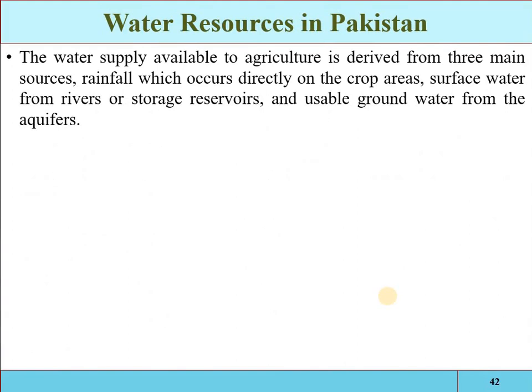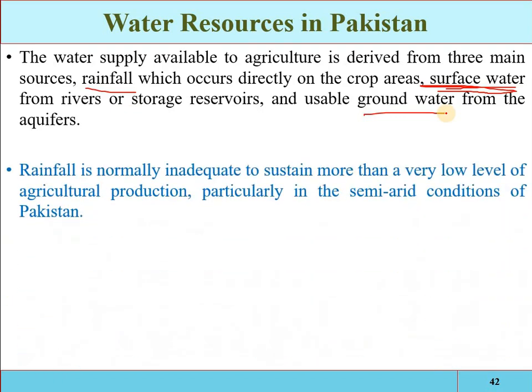Now the water supply available to agriculture is derived from the three main resources which we have discussed: the direct rainfall occurring on the agricultural land, the surface water, meaning the rivers, the Indus river systems, and the water which is extracted from the ground. So these three are the main water resources of Pakistan.